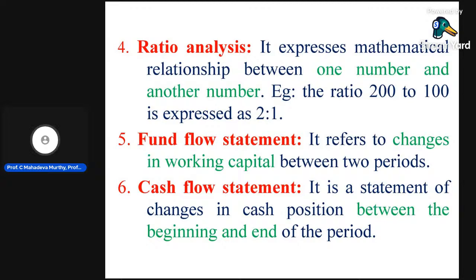For example, if the organization earns a profit of rupees 10,000, how is this profit divided among the different investors? We divide that profit to equity shareholders in the form of dividend, to preference shareholders in the form of preference dividend, and in case of loans and advances, in the form of interest. In case of shareholders we call it dividend, but in case of loans it is interest.